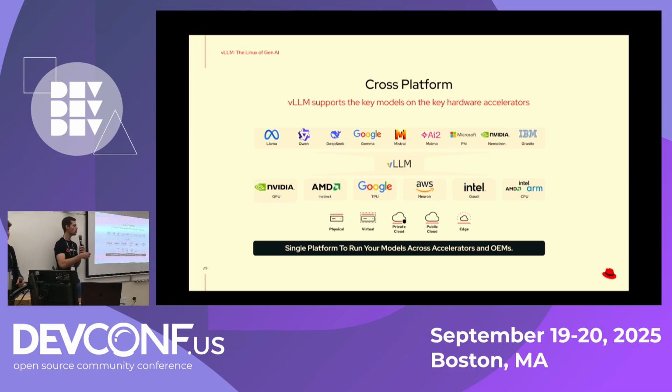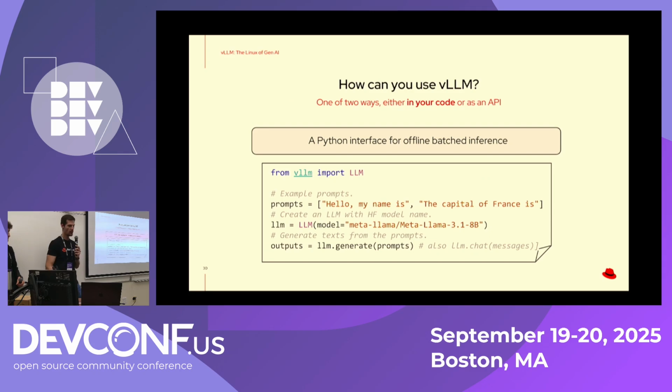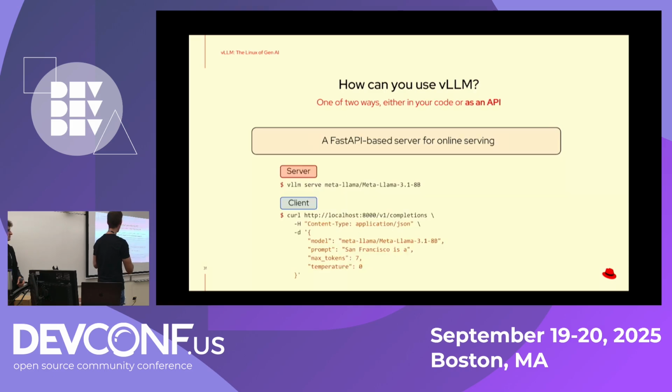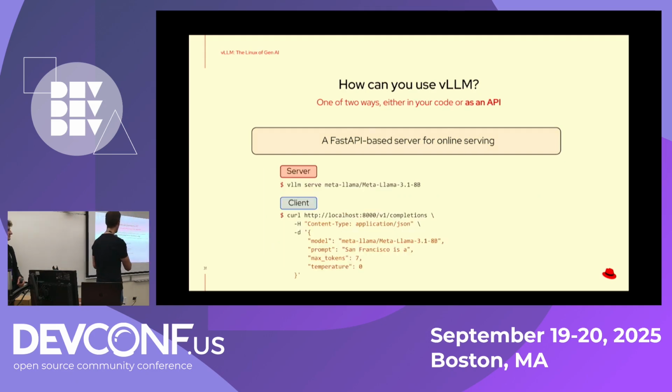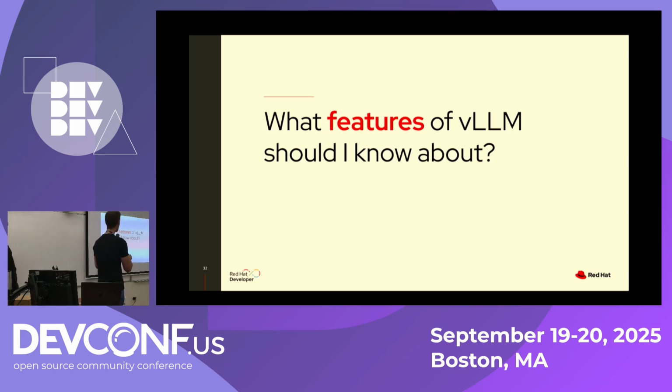And that's important because you want to have this hybrid solution, so that no matter what, you can run it on-premise or go to the cloud and have the exact same look and feel and same experience. So how can you use it? It's super simple. It's just one command. You can run it with a Python interface because you also have all of these Python libraries, but also you can run it with just one command, vllm serve. And that's more or less the exact same thing when we want to go to Kubernetes with KServe with more native solutions. And we have a couple of features of vLLM that we want to emphasize.